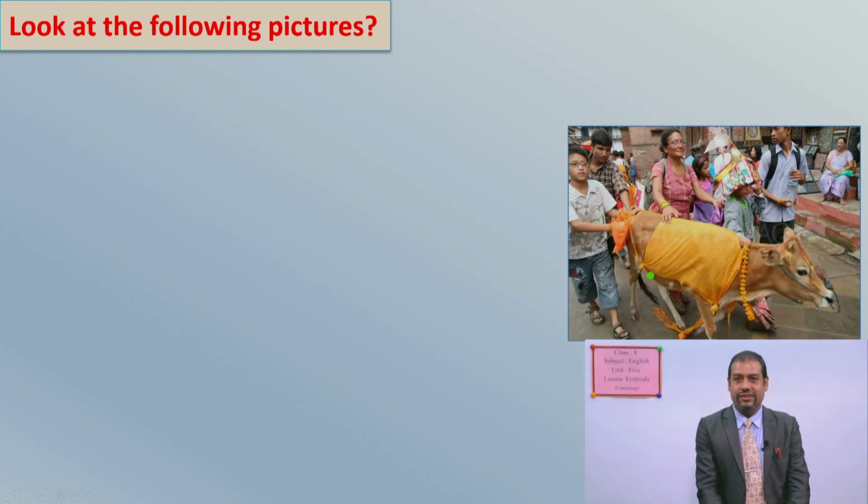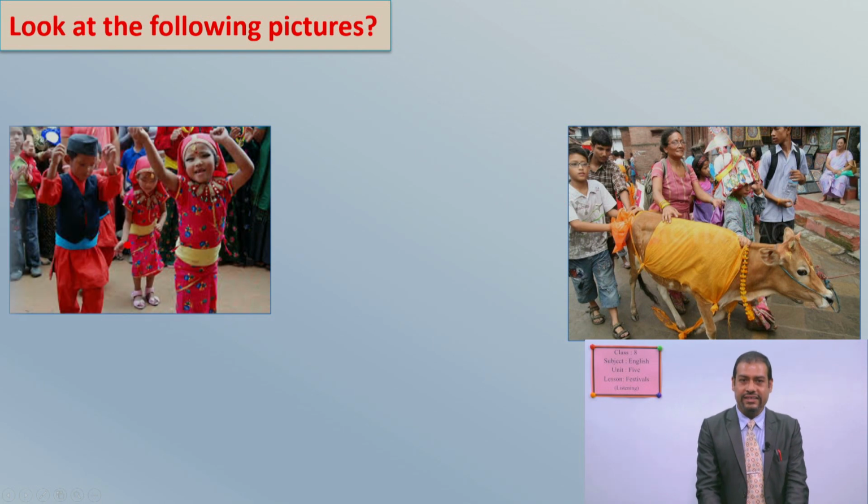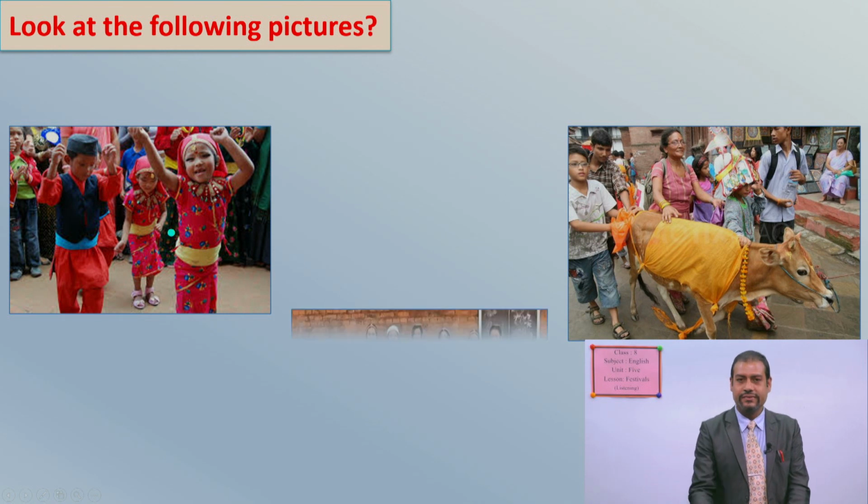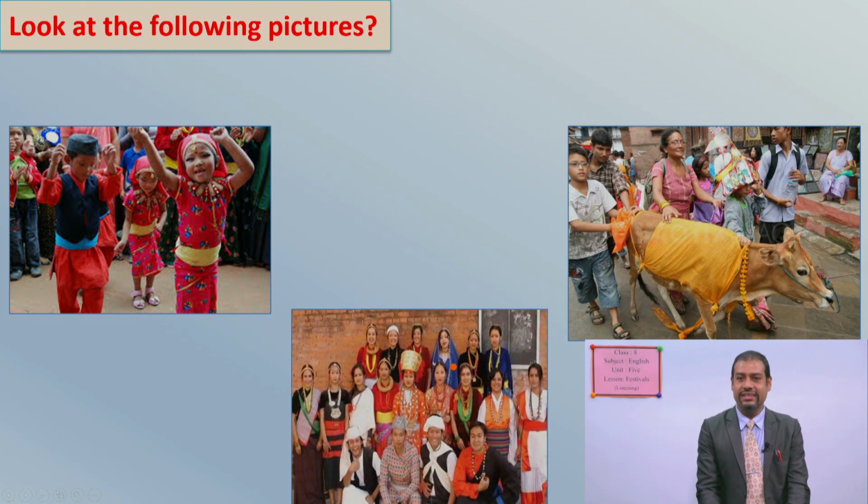See the picture with a cow, and there are some people. It looks like a celebration. Another, see, small children are dancing there in their costume, their proper cultural dress. Another, you can see, it is one of the characteristics of our country.